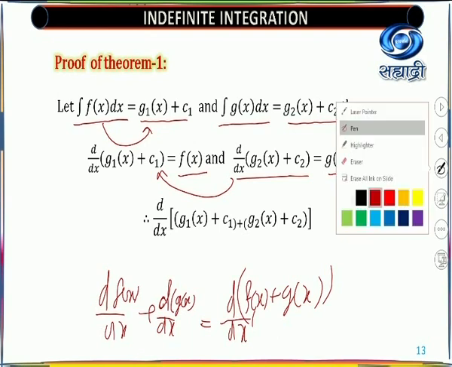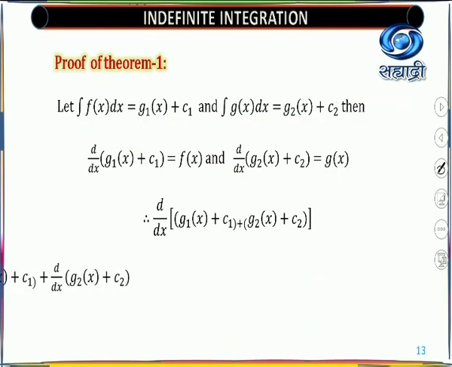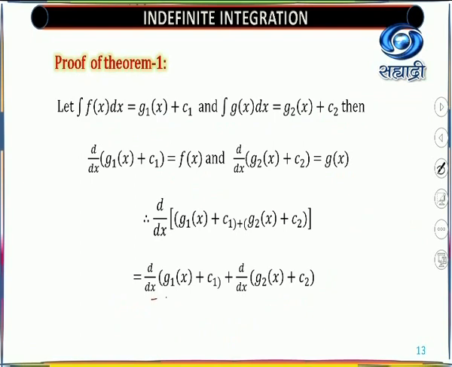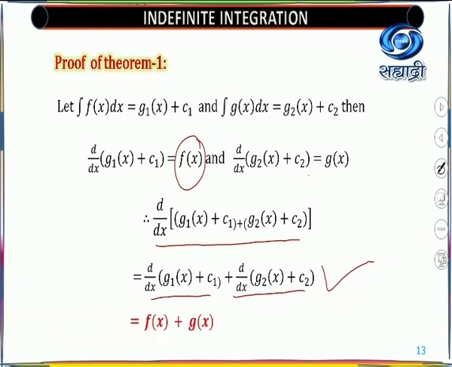This is equal to the separation. The separation gives you again the derivative of g1(x) plus c1 and the derivative of g2(x) plus c2. We are using the derivative formula; we started with this. But we know that the derivative of g1(x) plus c1 is f(x), and the derivative of g2(x) plus c2 is g(x). That we need to substitute. So you will get f(x) plus g(x). Finally, the derivative of this complete function is equal to f(x) plus g(x).